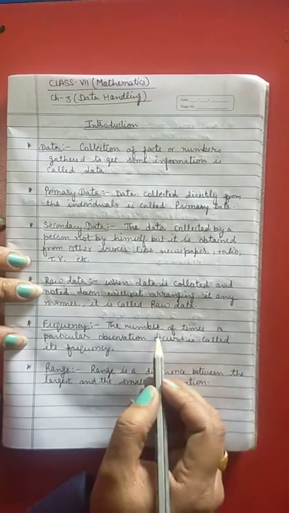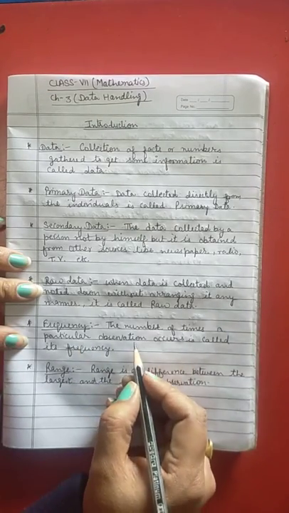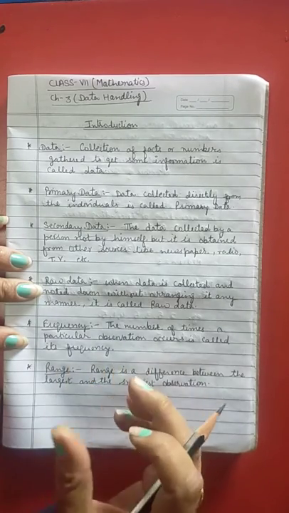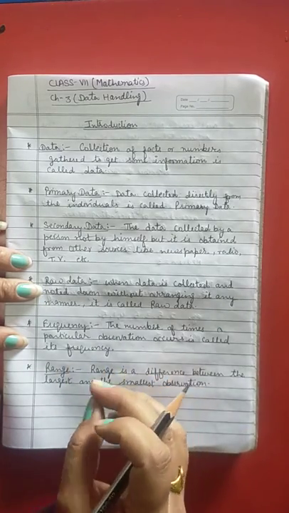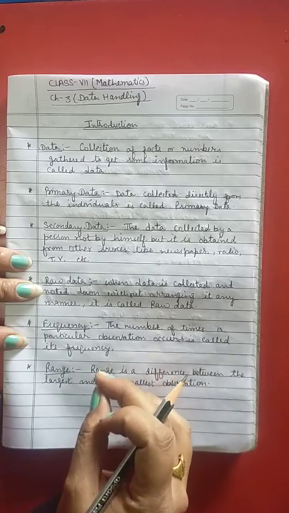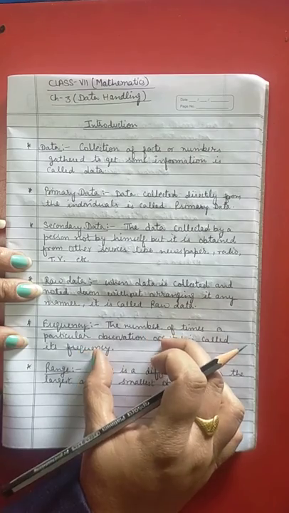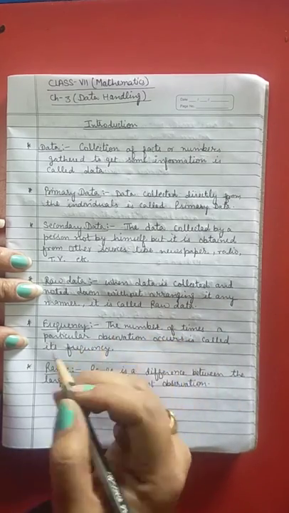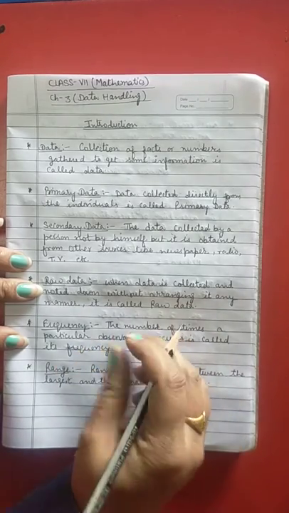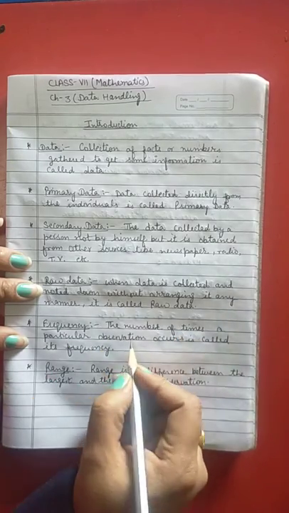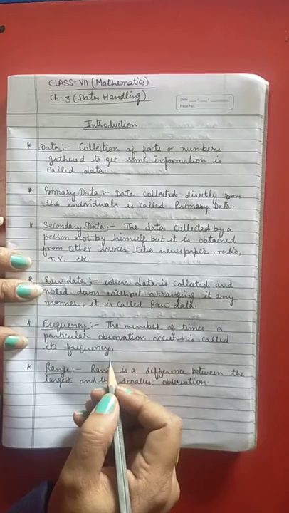Fine. The same here, next is frequency. In frequency, the number of times a particular observation occurs is called its frequency. Frequency means, as I went to your class to confirm how many students were born in January, then February, when I come to know how many students were born in January, that one, the 5 students or 6 students or 1 student, that is the frequency. Fine. So that's why the number of times a particular observation occurs is called its frequency.